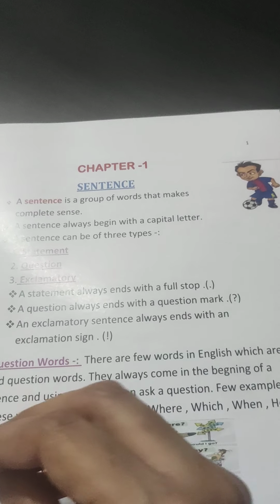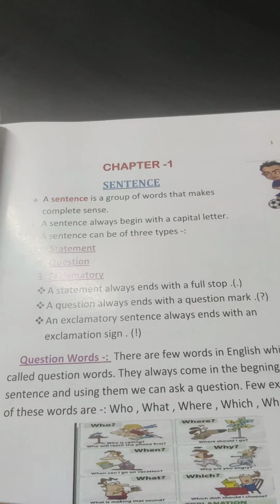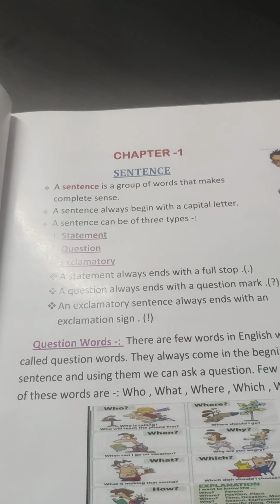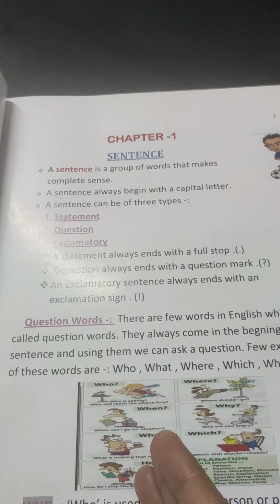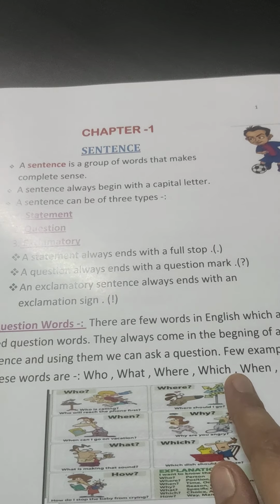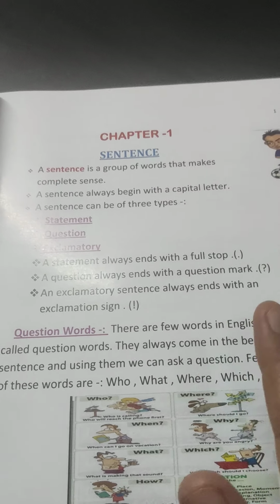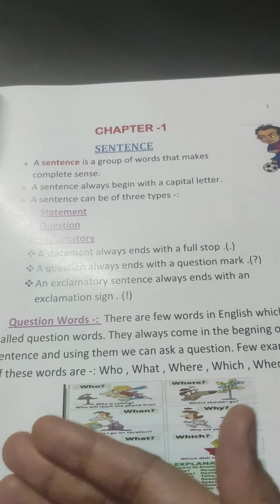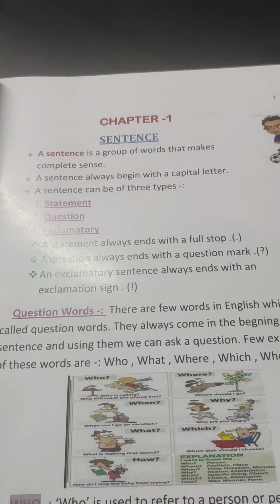Moreover, the basic rule is that a question sentence can start with a question word. Question words can be who, what, which, where, when, how. These are all question words. In many cases, a question may not start with a question word.